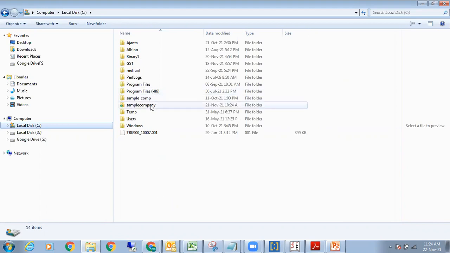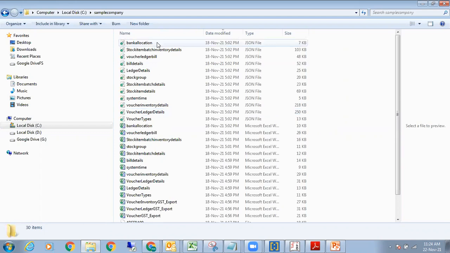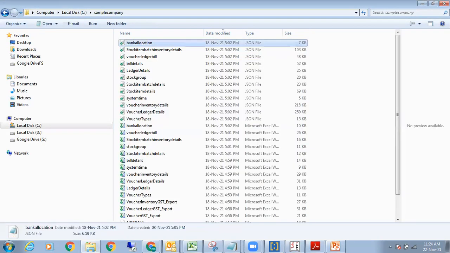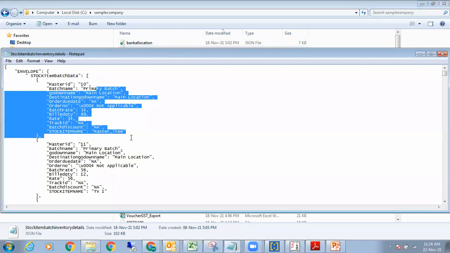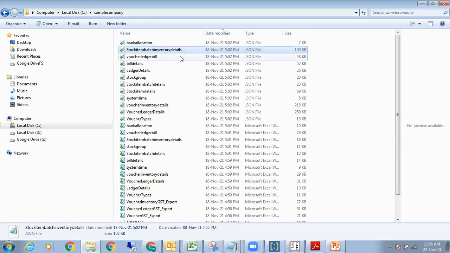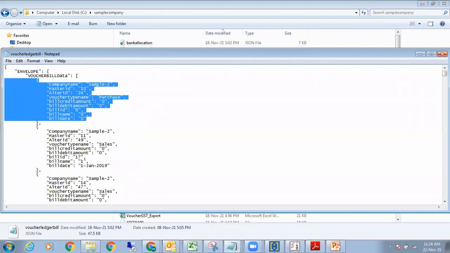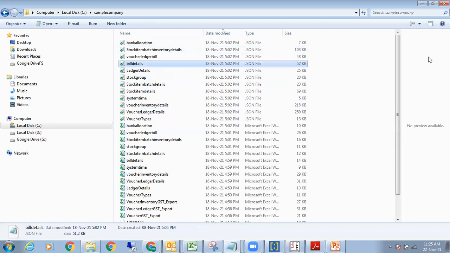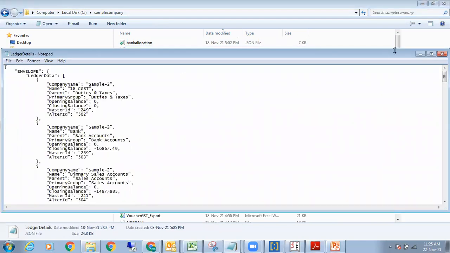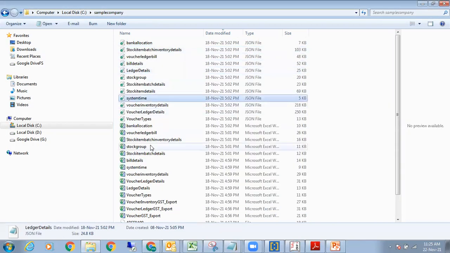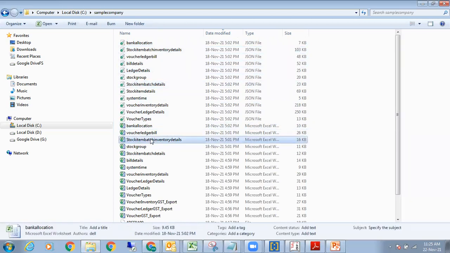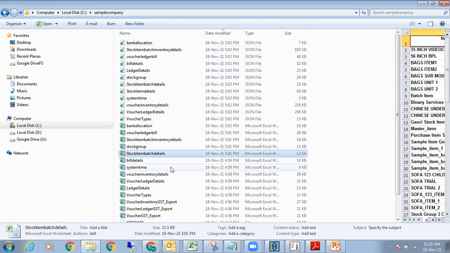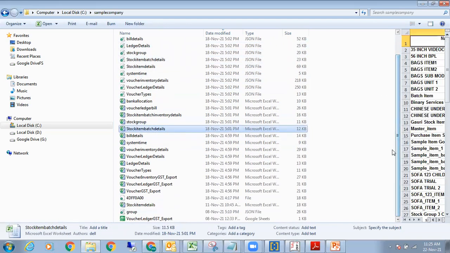So I will actually show you. We have extracted the entire set of Tally data also, starting with bank allocation, up to the stock item batch inventory details, voucher ledger bills. So all these JSON extracts are ready with us. You simply need to ask us, give us the TCP, you can extract the data in the form of JSON or Excel, and then link it up with the cloud or put it into the API and let it go forth. With this, sir, I come to the end of my demo.